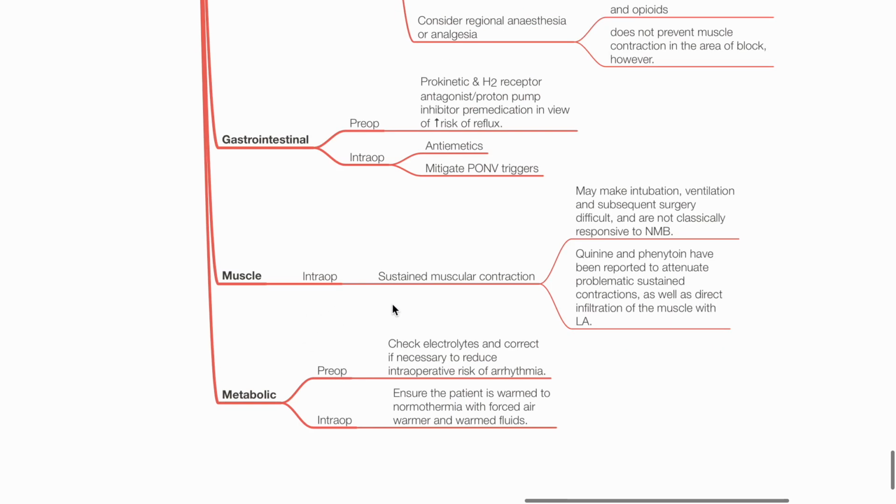Muscle. Sustained muscular contraction may make intubation, ventilation, and surgery difficult. These do not classically respond to neuromuscular blockade. Quinine and phenytoin have been reported to attenuate problematic sustained contractions, as well as direct infiltration of muscle with local anesthetics. Metabolic. Check electrolytes and correct if necessary pre-op to reduce the risk of intraoperative arrhythmias. Intra-op. Ensure patient is warm to normothermia with forced air warmers and warm fluids.